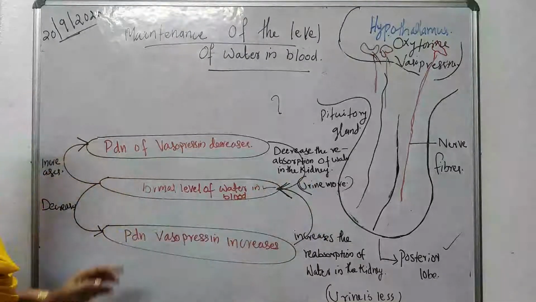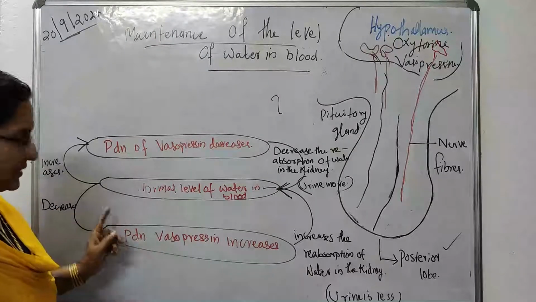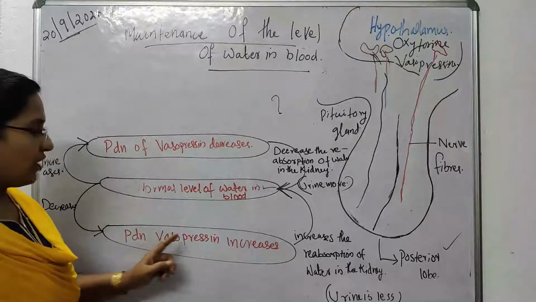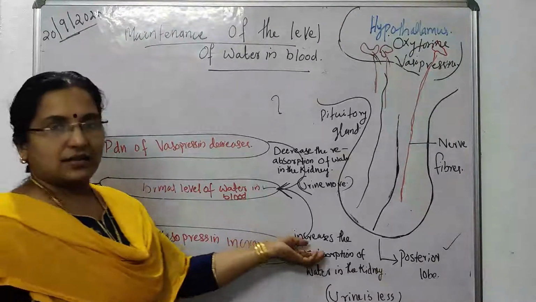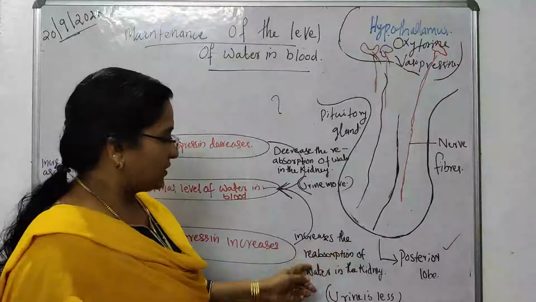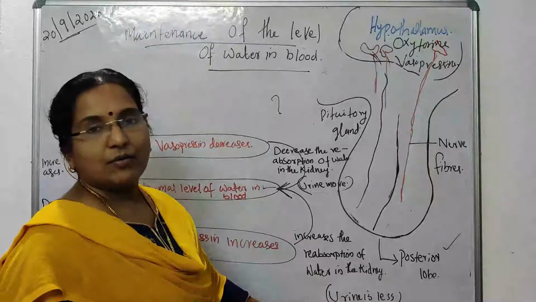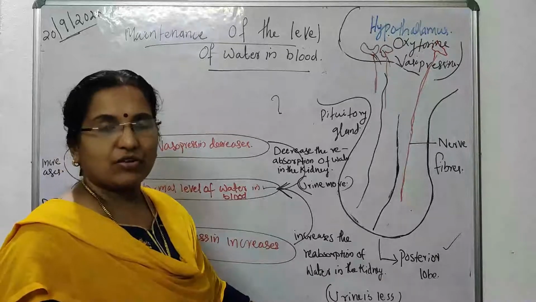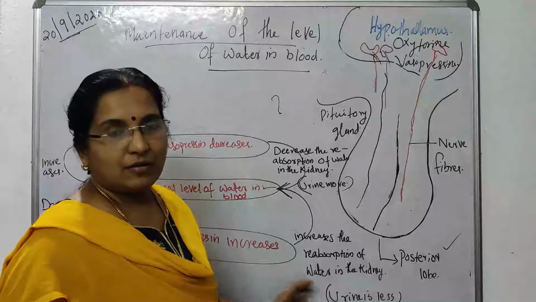Then what about when the normal level of water in the blood decreases? At that time production of vasopressin increases, so the reabsorption level also increases, so that only a less amount of water is eliminated from our body in the urine.